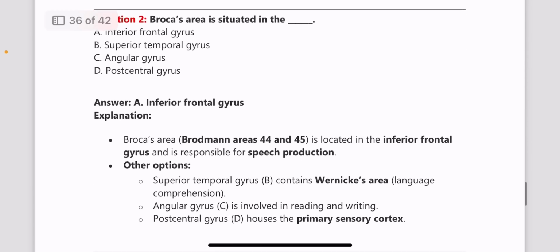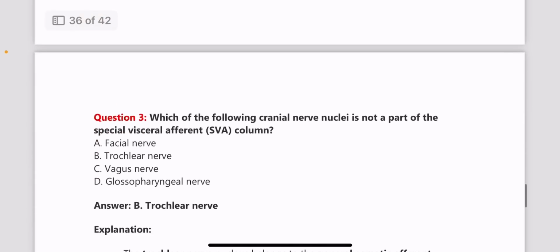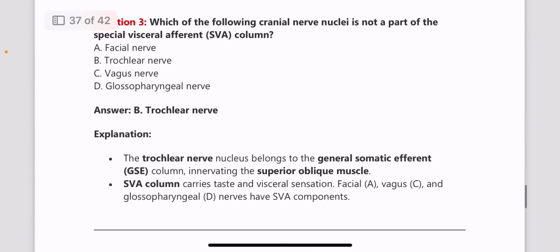Next one, Broca's area. So brain areas are important because different areas associated with speech, hearing, vision, all these are very, very important brain areas. Please go through them. The numbers are also important. So Broca's area is situated in the inferior frontal gyrus, and it has Brodmann's 44 and 45, and it is responsible for speech production. Wernicke's area is also important. Please go through its Brodmann numbers as well.